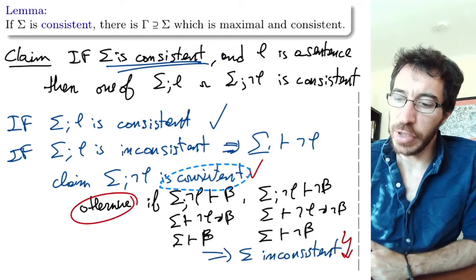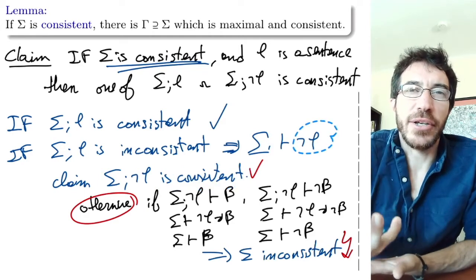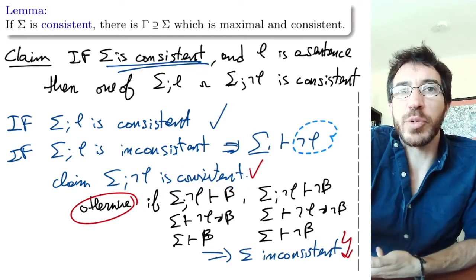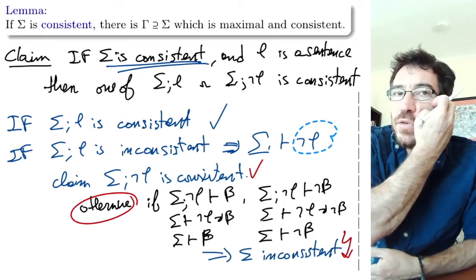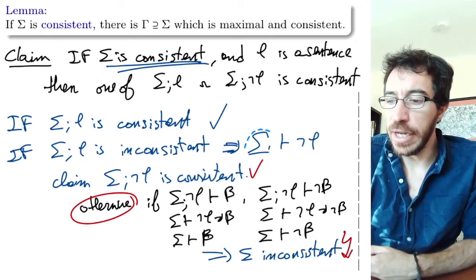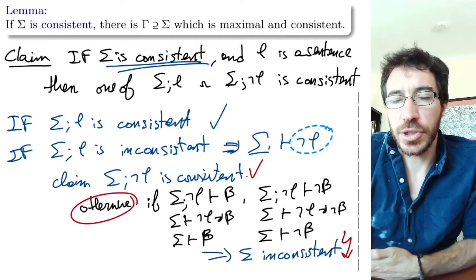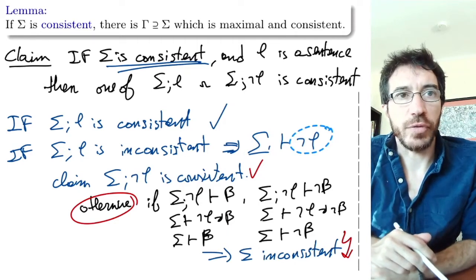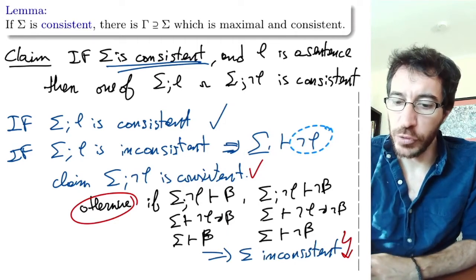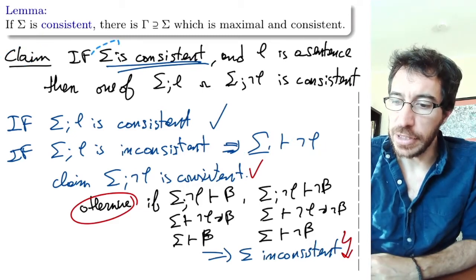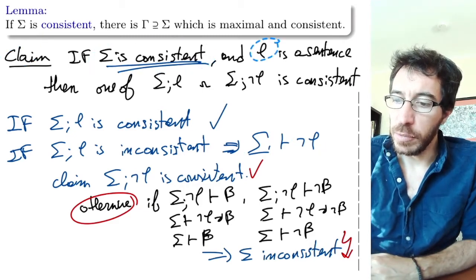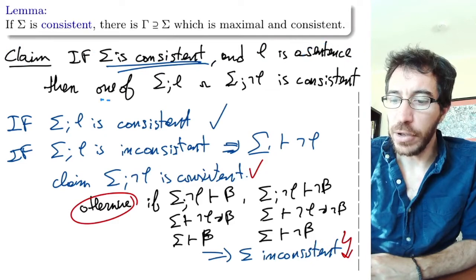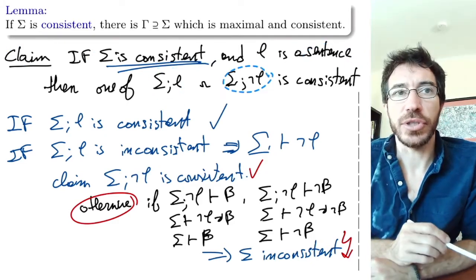Because if you prove the negation, essentially you can add it to sigma and you don't add anything, because you're adding something that is already provable from sigma. So if you were consistent before by yourself and you add something that you prove, you should stay consistent. That's what this proof is saying. Okay, so that proves the claim that if you're consistent and you take one more sentence, you can add one of these two to make it consistent.